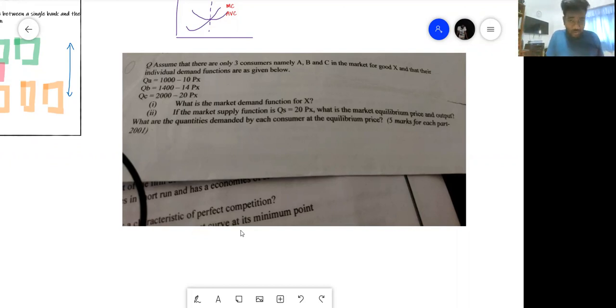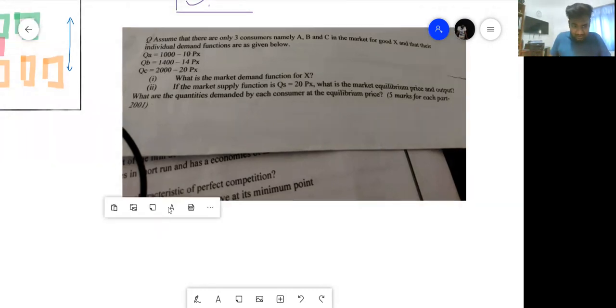One thing is, the market demand is a combination of all the individual demand functions, right? If you take everyone together, let's say my demand for Milo is 10 a month, your demand is 20. Let's say we are the only two people in the country. You add both of our demands, you get the market demand. Same way, if they ask you for market demand like this, you need to add all these individual demand functions. So how do you add? You add all these A components, QD equals A minus BP, and add all the B components separately.